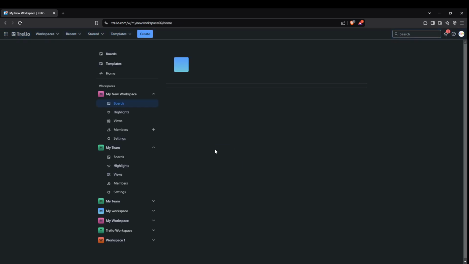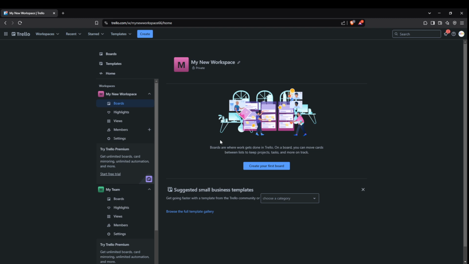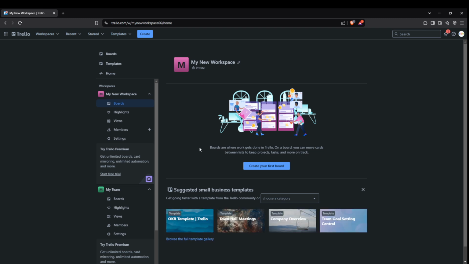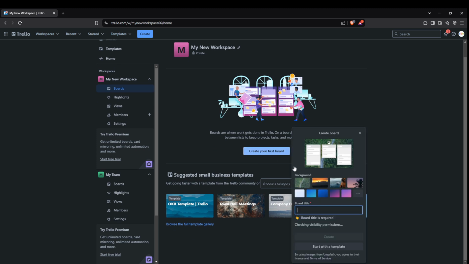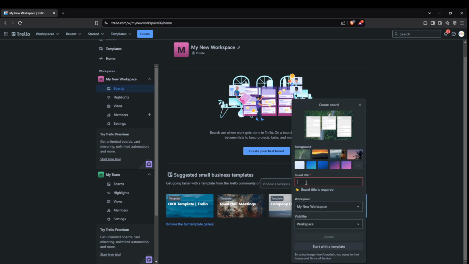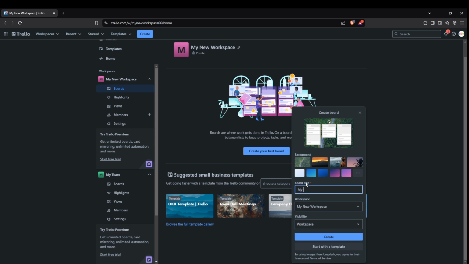After logging in, you'll be taken to your dashboard where you'll find the option to create a new board. This is where the magic begins. Click on Create New Board and let your imagination flow by naming your board. This is a crucial step as naming your board sets the intention for how you'll use it. Consider names that reflect the purpose of the board, like project management or personal tasks.